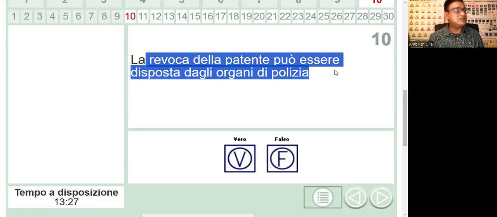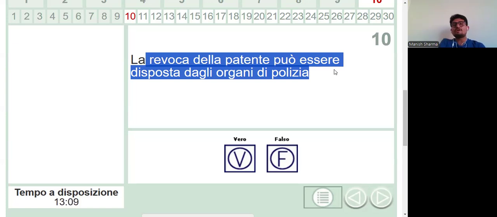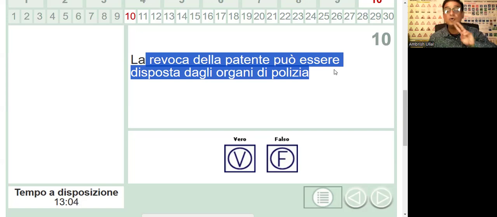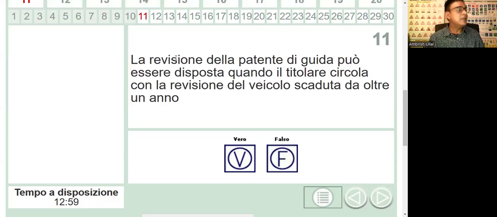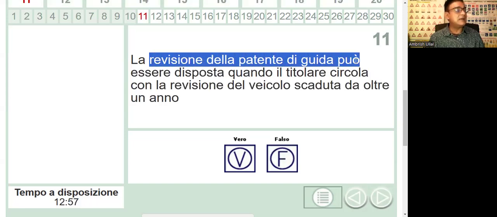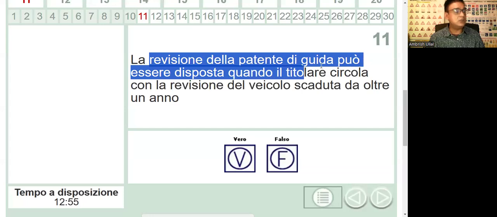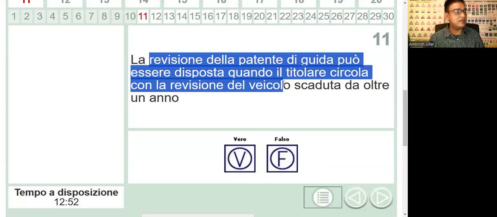Revoca della patente può essere disposta dagli organi della polizia. And the answer is falso. They don't have the power to revoke your license. Who has the power to revoke the license? Motorizzazione and what is the second office, Manish? Prefettura. Bravissimo. These are the two authorities who can actually revoke your license. Nobody else is authorized to do that. This is falso. Police cannot do that. Bravo, Manish.